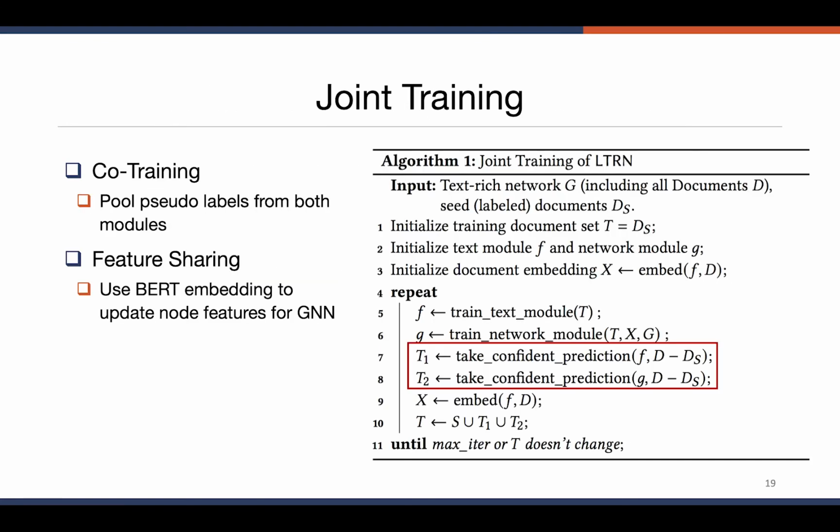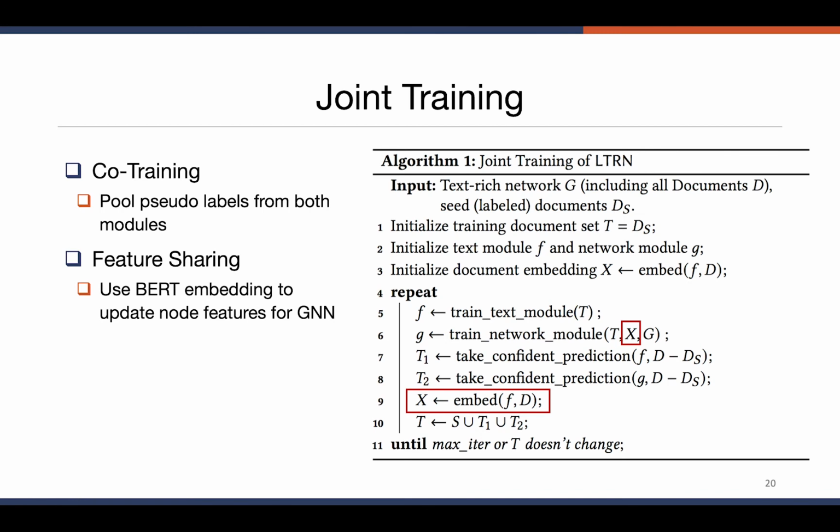Now we have introduced two main modules of our framework. Let's talk about the joint training that puts the two modules together. For this part, we also have two different strategies. The first one is co-training, which pulls the pseudo labels generated from each module together. As you can see here, in each iteration of the algorithm, we take the confident predictions from both modules and put them together and use them as the pseudo label set as the input to the next iteration of the model.